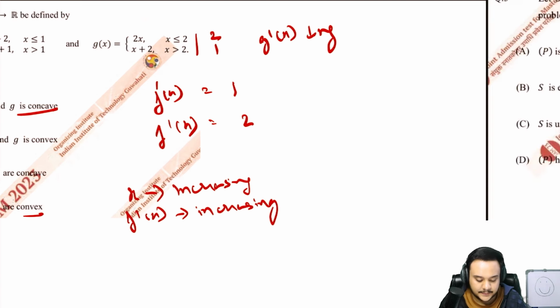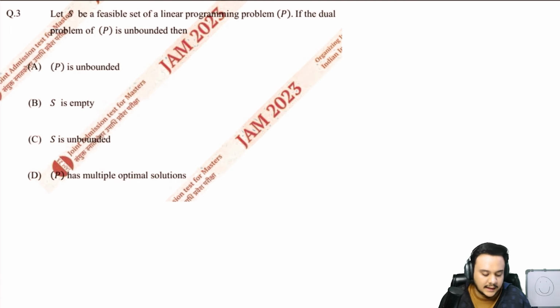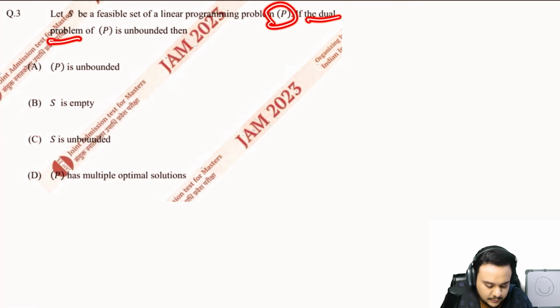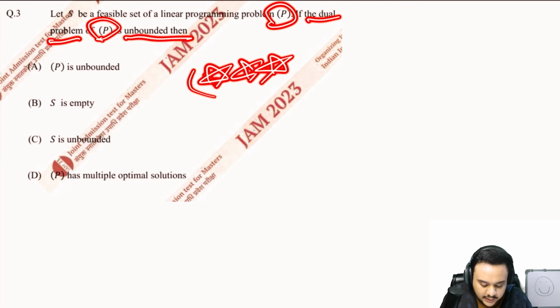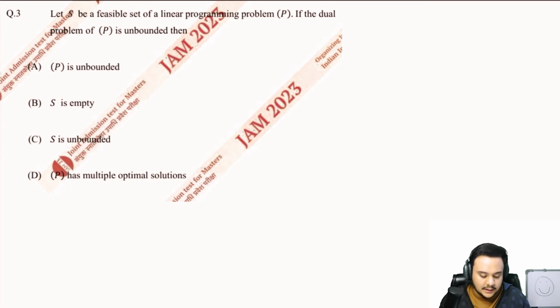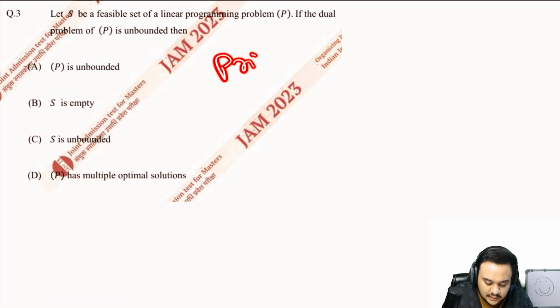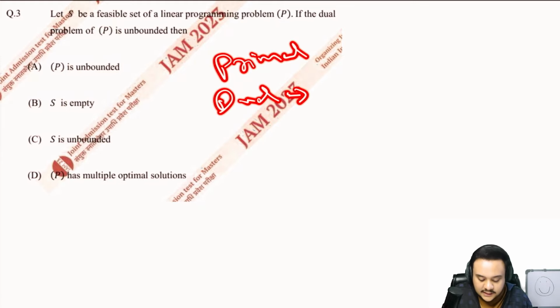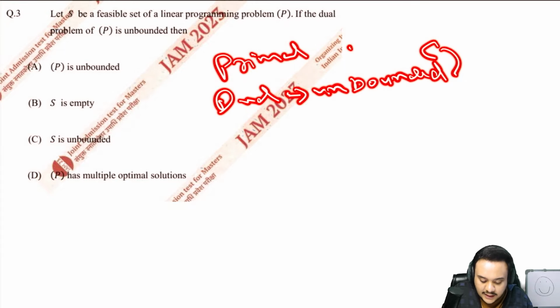Right, very easy. The third one says that let S be a feasible set of LPP, which is P. If the dual problem of P is unbounded, then, very important, a standard property of the primal dual and the LPP in general is that if either the primal or the dual, if either one of these is unbounded, then the reverse of that is going to be infeasible.